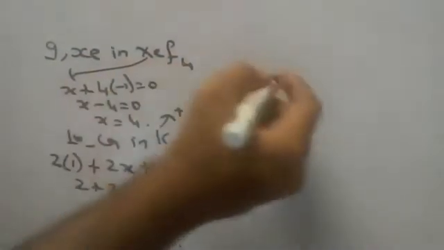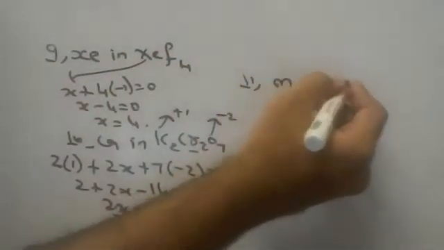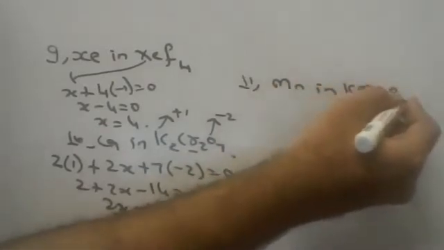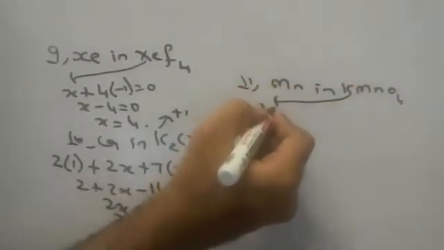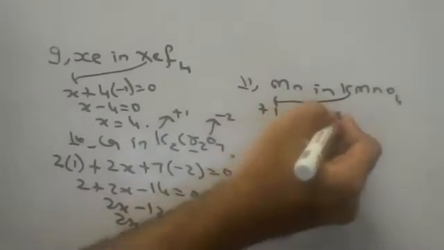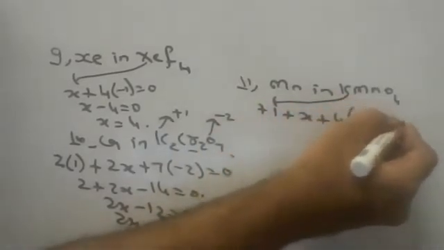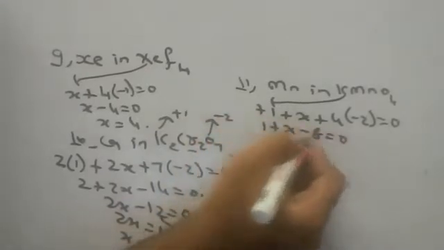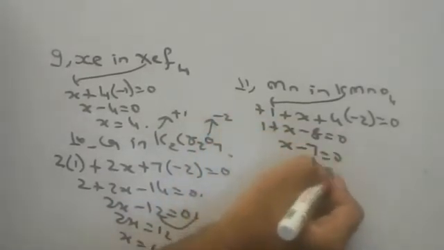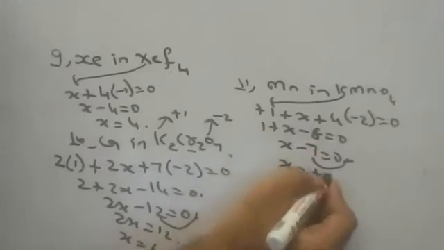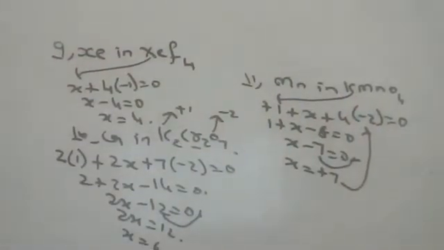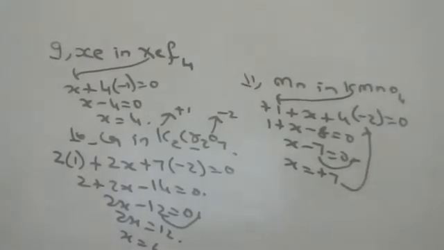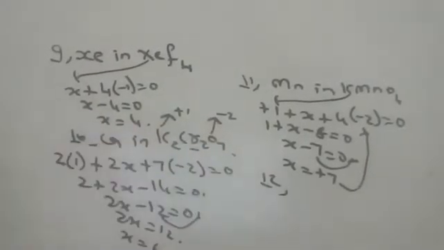What is the oxidation state of Mn in KMnO4, potassium permanganate? K is +1, children. Mn you want. Oxygen is -2. Nothing is there above, so 0. 1 plus x minus 8 is equal to 0. X minus 7 is equal to 0. -7 comes here. X is equal to 7. Plus 7 is the oxidation state of manganese in potassium permanganate. Okay, children. Still, I will say some more sums.